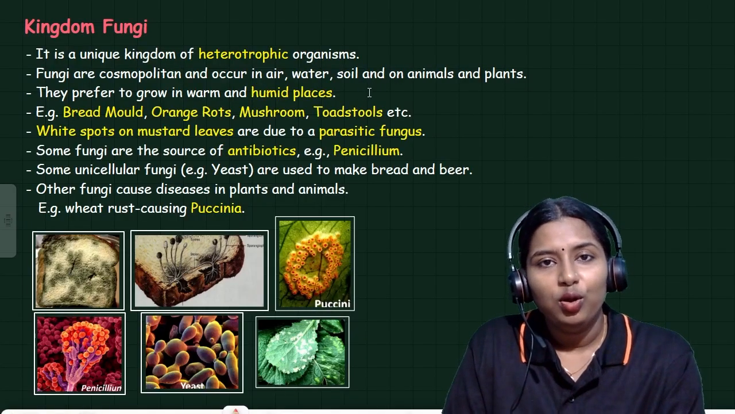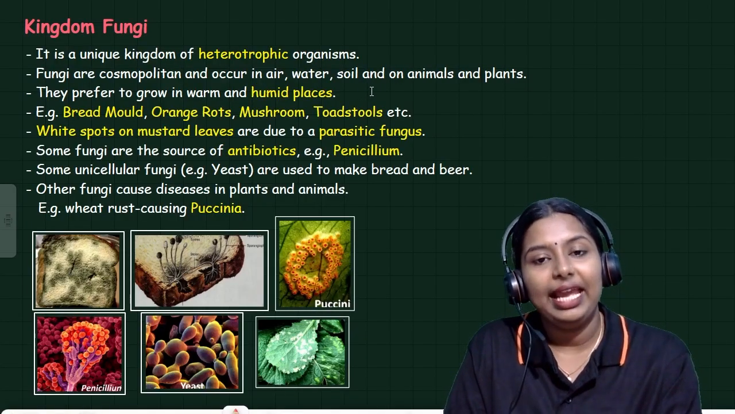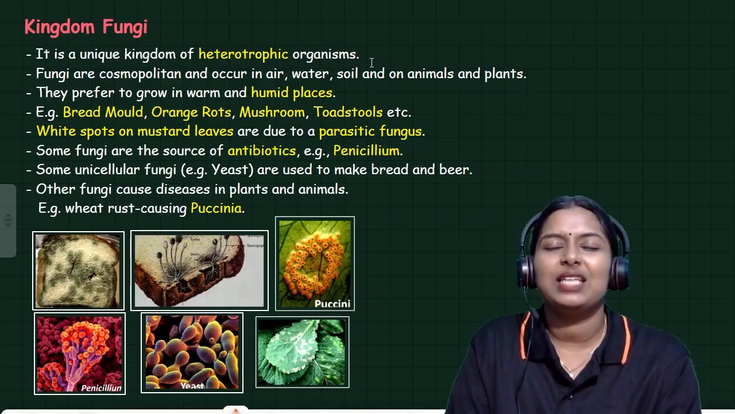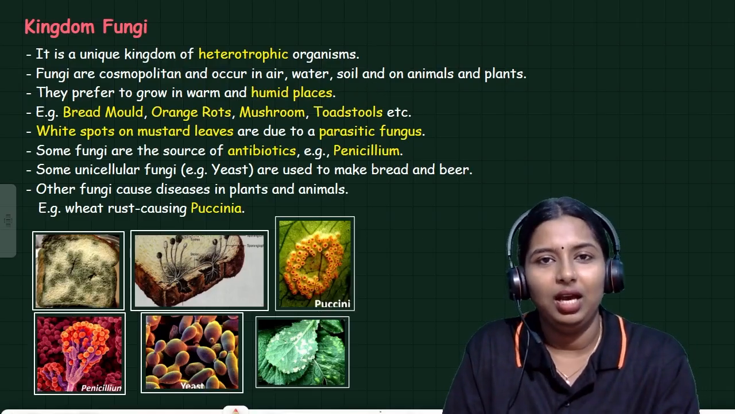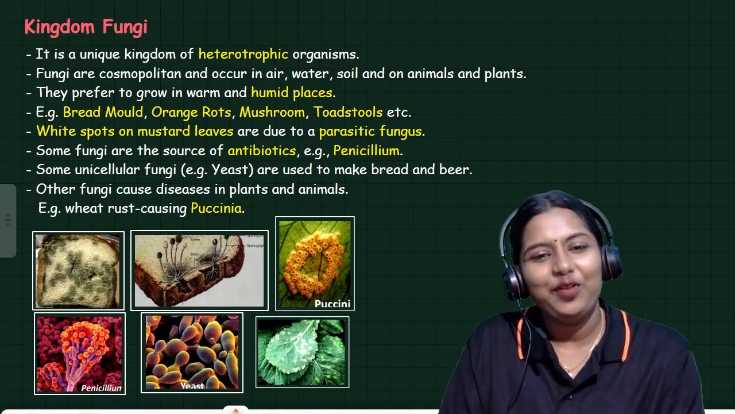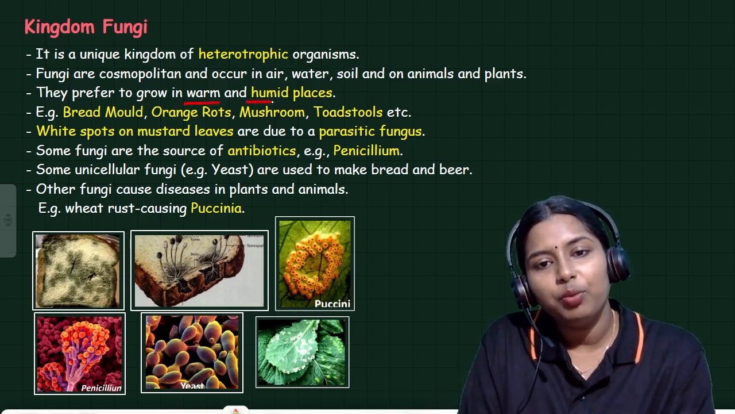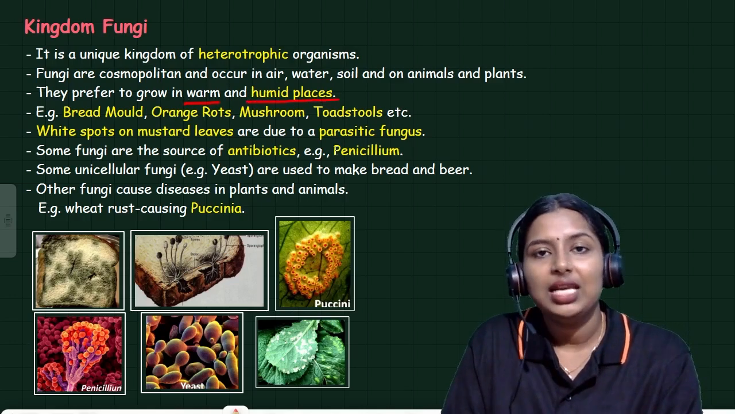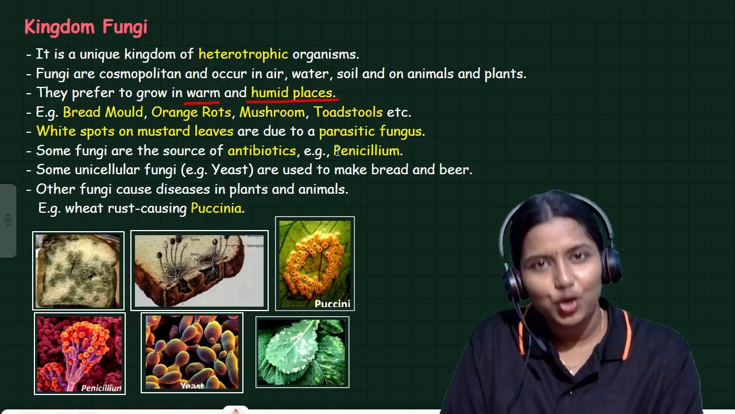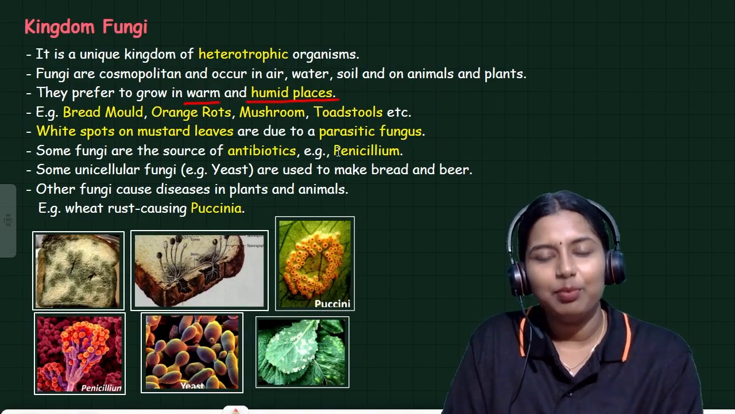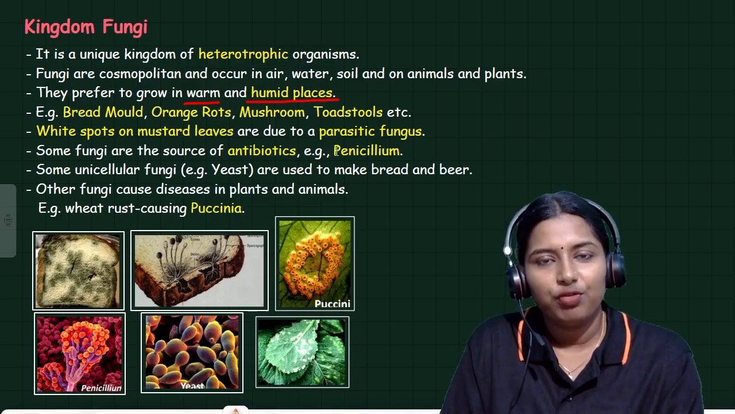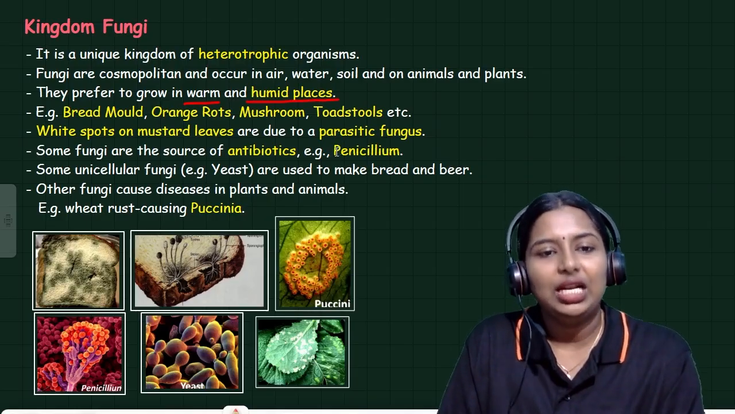Fungi are cosmopolitan and occur in air, water, soil. They are present everywhere. They prefer to grow in warm and humid places. Where can we see this? It is present in warm and humid places. Fungi need moisture content to grow.